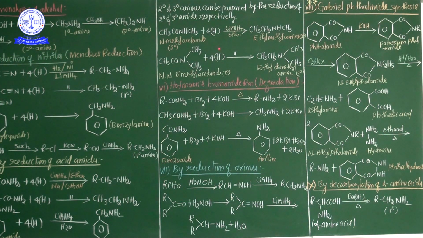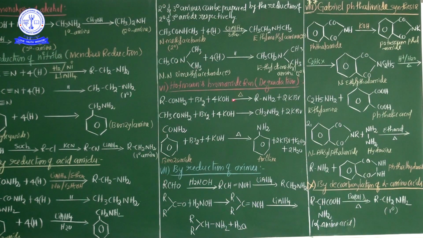The first one is Hofmann's ammonolysis process and reduction of nitro compounds. Third one is the ammonolysis of alcohol. Fourth one is the reduction of nitriles, and fifth one is the reduction of acid amides. Now one more important preparation method, Hofmann's bromamide reaction. Hofmann's bromamide reaction is generally known as a degradation reaction.